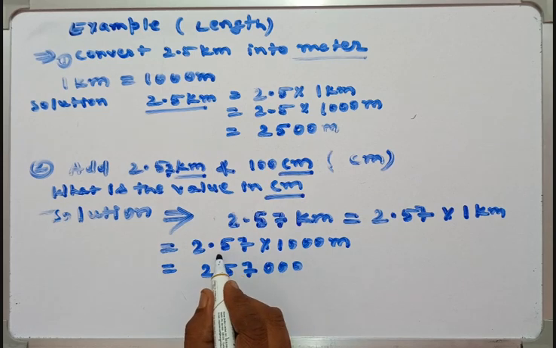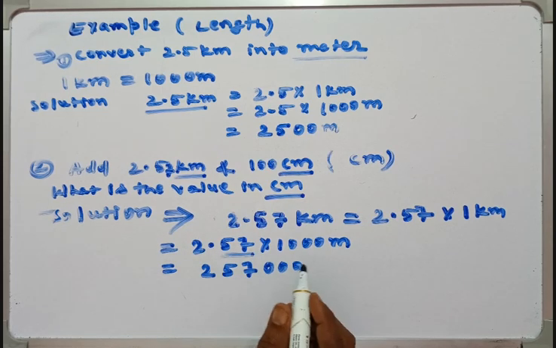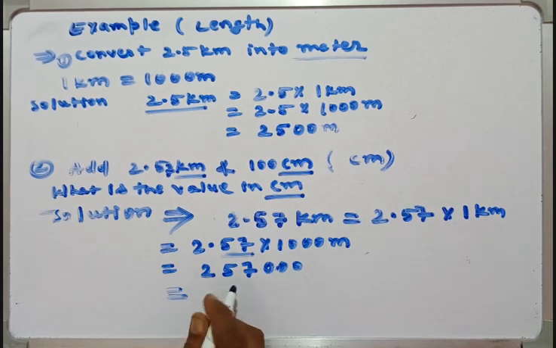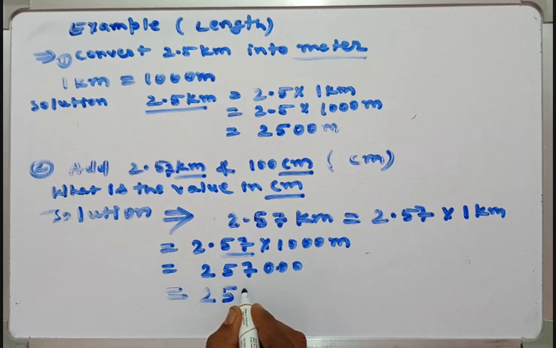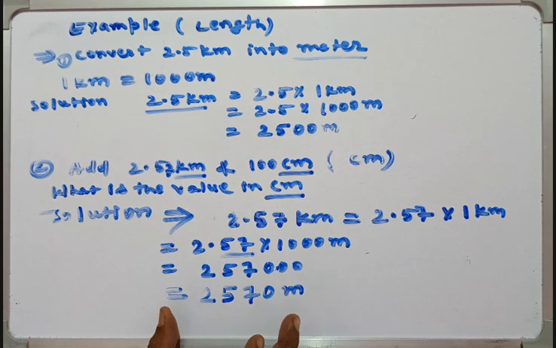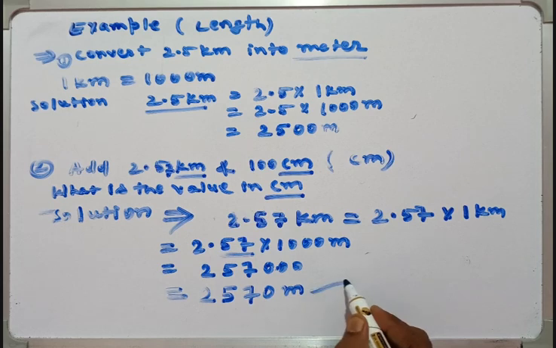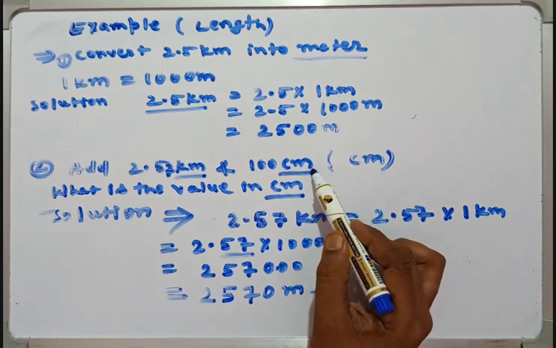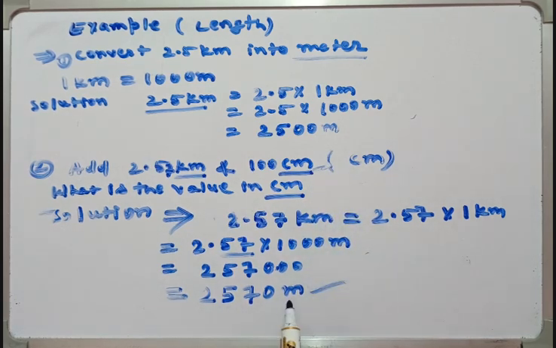Okay, now here 2 decimal points are available, so this one is 2570. Okay, this is in meter. Now this one is in meter and the other is in centimeter, so you have to convert this meter into centimeter unit.